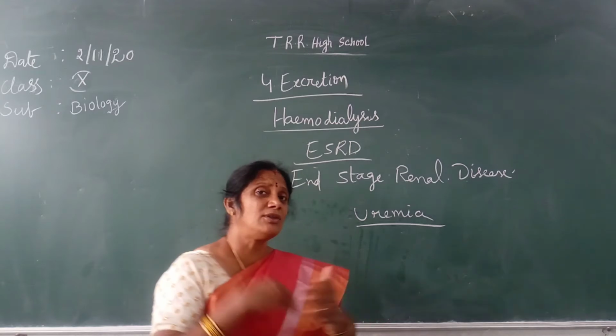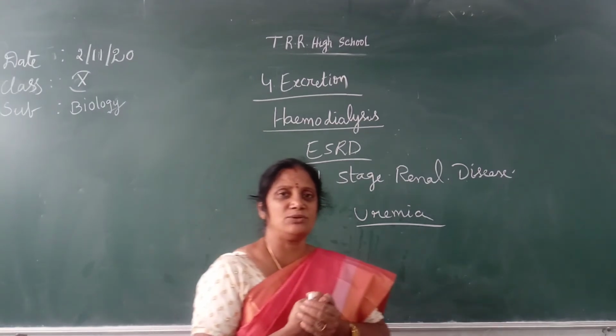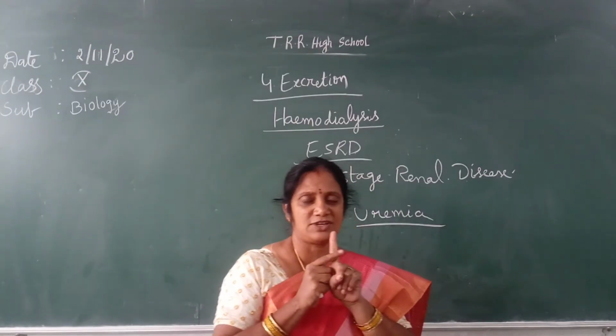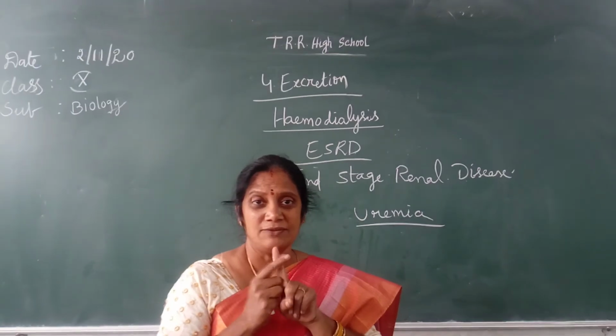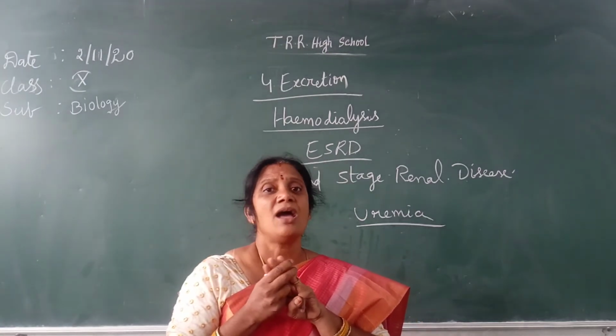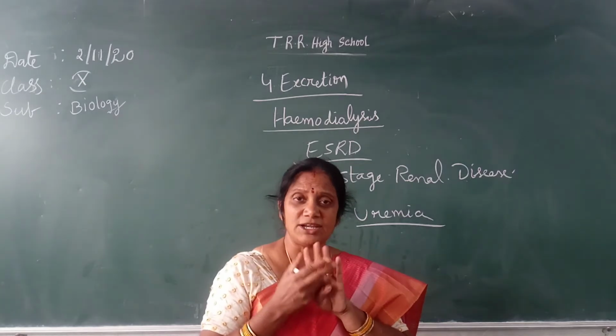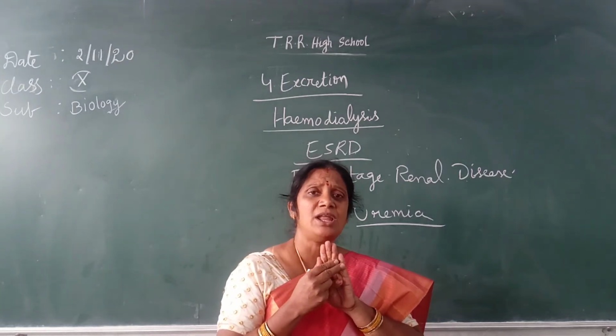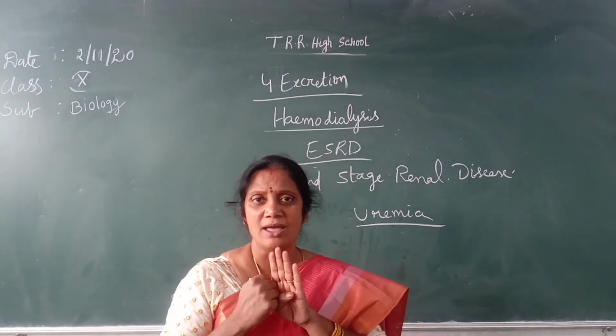Then what are the other factors leading to the failure of the kidneys? Long-term infections, high blood pressure, accidents, and high blood sugar. And sometimes blood will not pass to the kidneys.